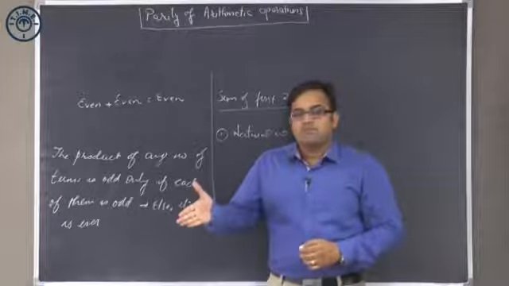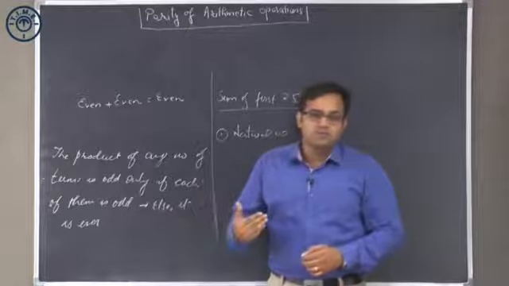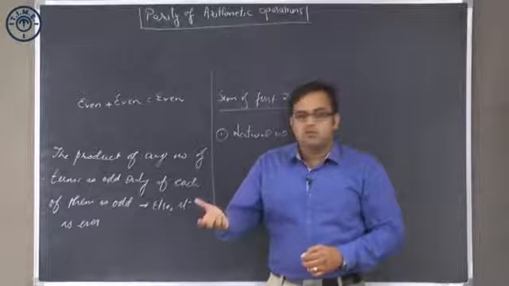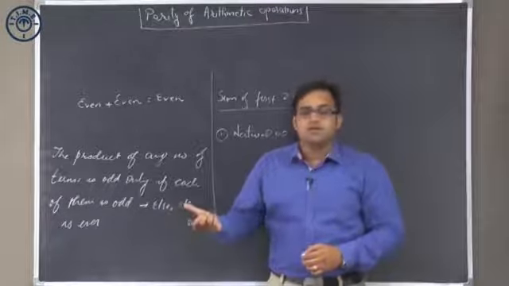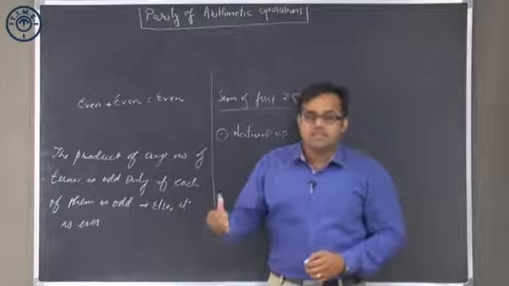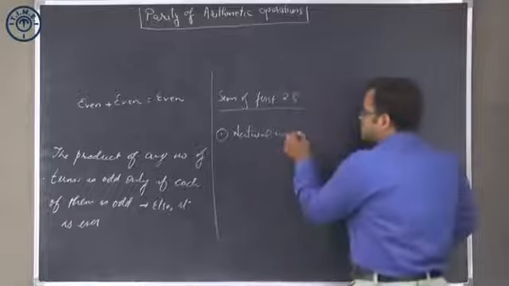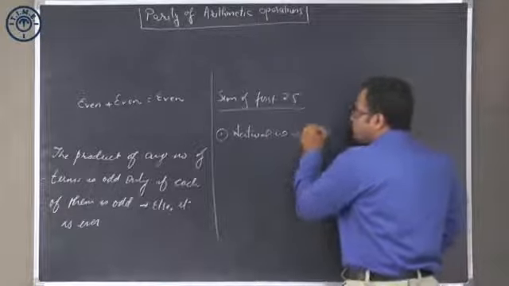Out of those 25 natural numbers, 13 will be odd and 12 will be even. Whatever number of even numbers there are, their sum will be even. There are 13 odd numbers, and the sum of these 13 odd numbers will be odd. Odd plus even is odd. So the sum of the first 25 natural numbers would be odd.